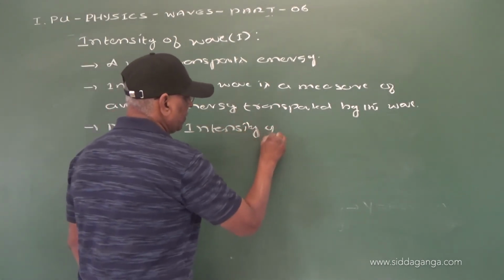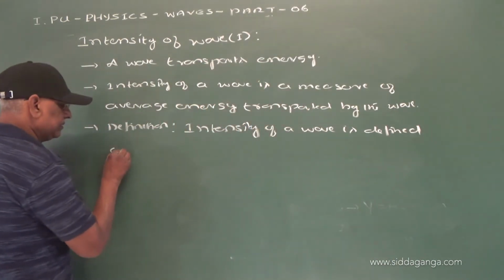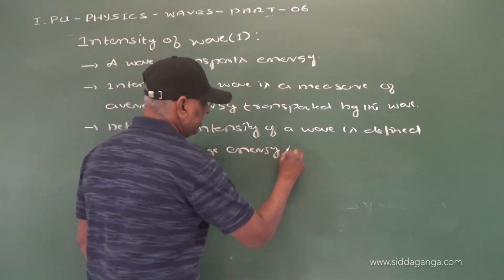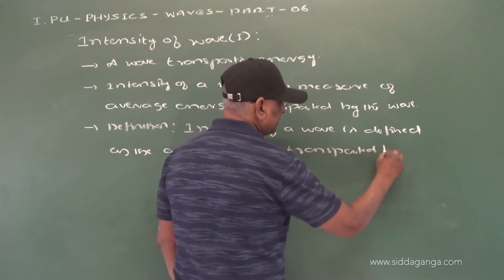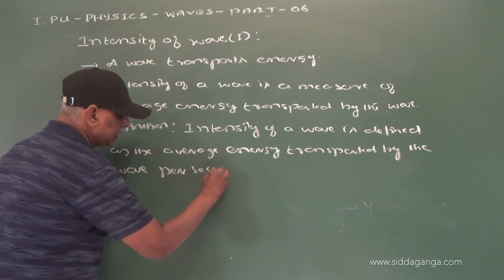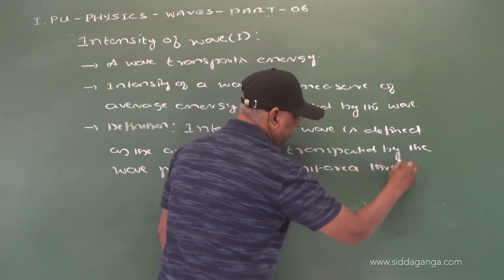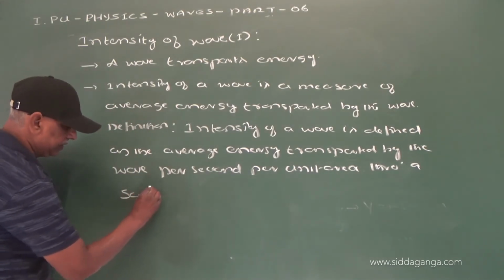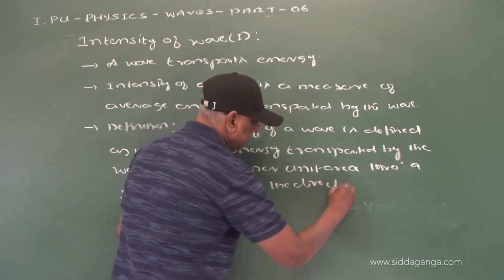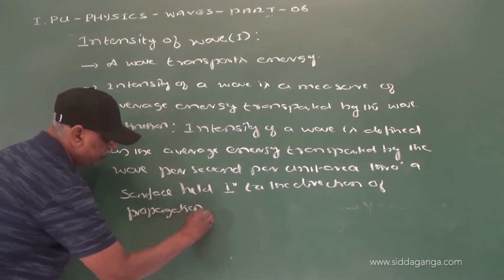Intensity of a wave is defined as the average energy transported by the wave per second per unit area through a surface held perpendicular to the direction of propagation of wave.